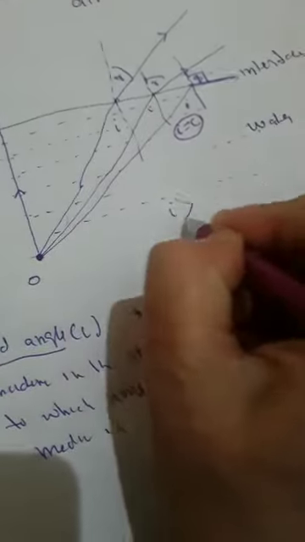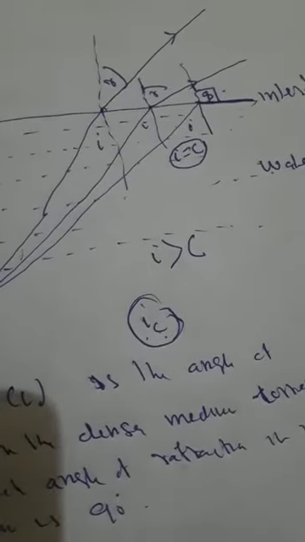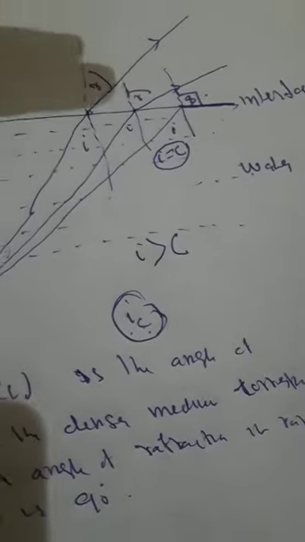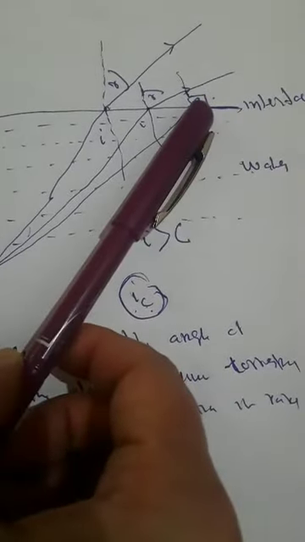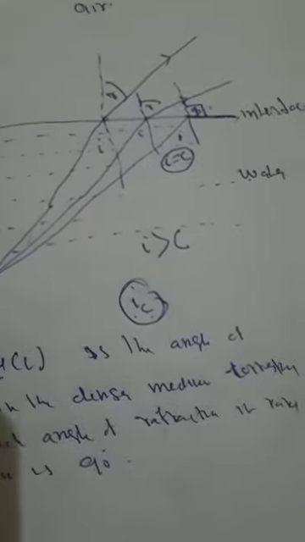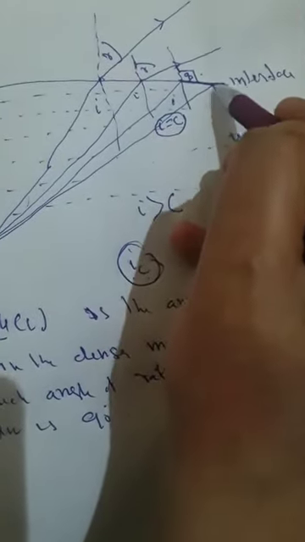When the angle of incidence becomes greater than the critical angle, when I is greater than C, please try to understand. When I am increasing the angle, the refracted ray moves away from the normal and becomes closer to the interface. When I further increase it, it becomes closer still. At a particular angle, when I is equal to C, the refracted ray goes along the interface, so the angle of refraction becomes 90 degrees. When I further increase the angle of incidence,